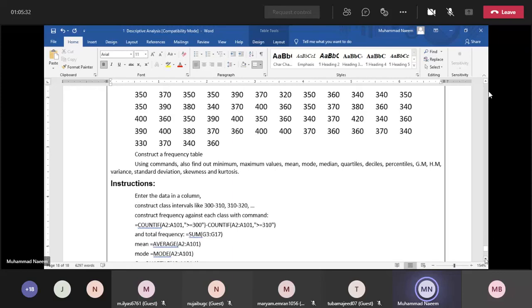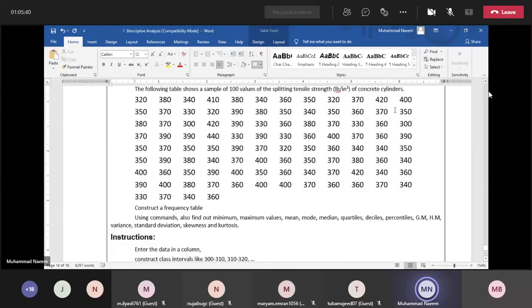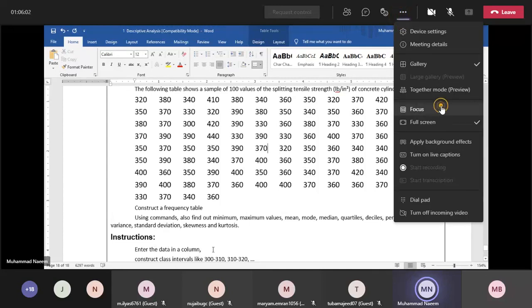You will not use these values. Generate them using an Excel sheet. You can generate such data in an Excel sheet with this command.